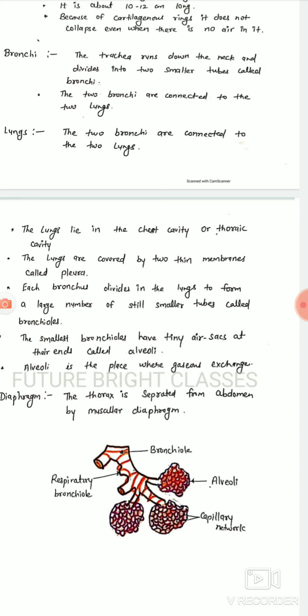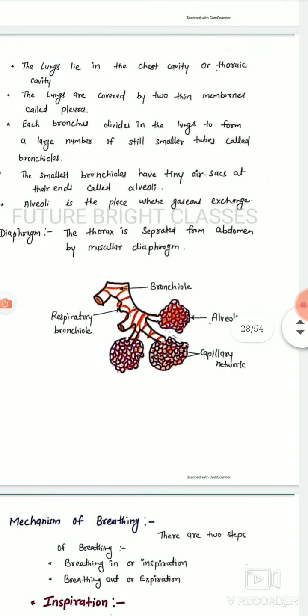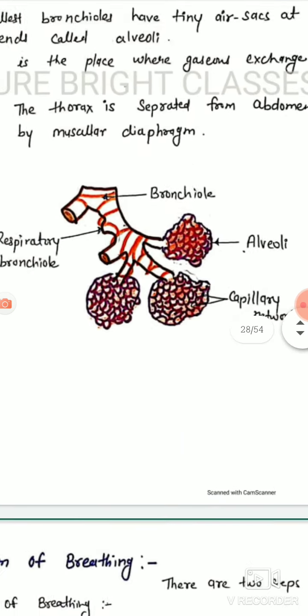Each bronchus divides in the lungs to form a large number of still smaller tubes called bronchioles. The smallest bronchioles have tiny air sacs at their end called alveoli. Alveoli is the place where gas exchange occurs. Now we discuss the diaphragm. The thorax is separated from the abdomen by the muscular diaphragm.